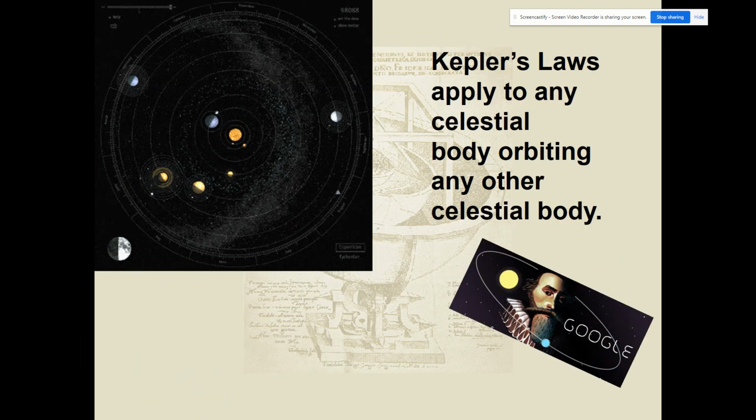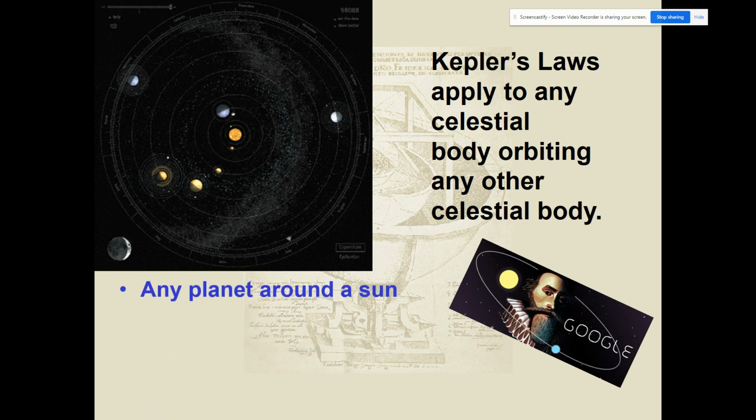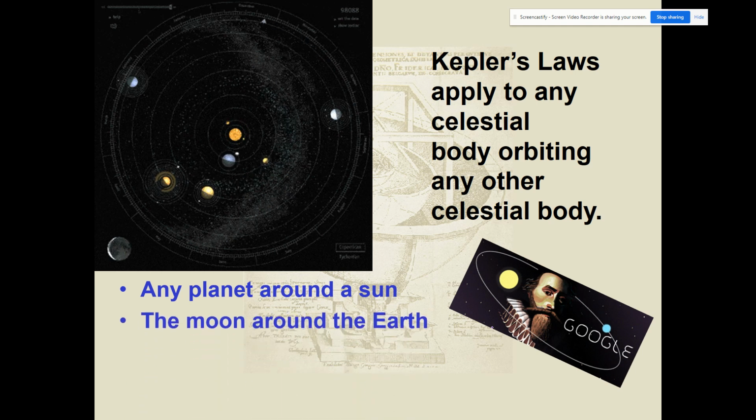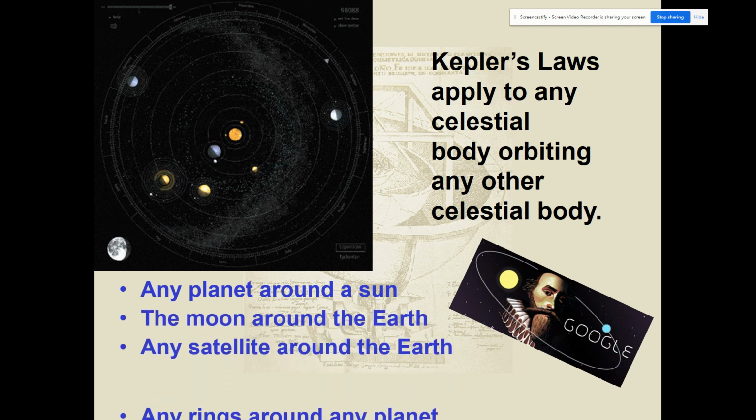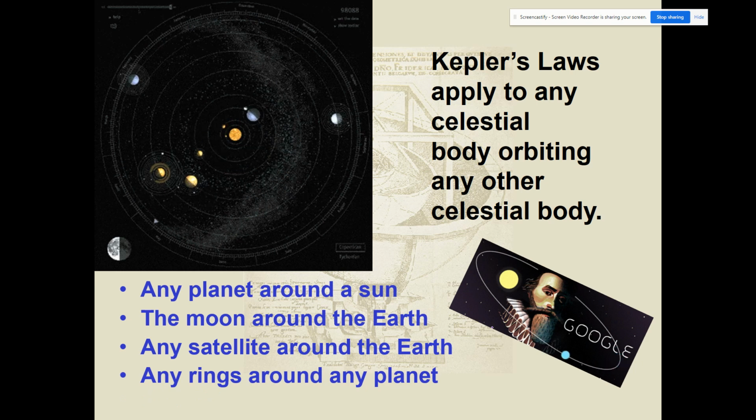All right, Kepler's laws apply to any celestial body orbiting any other celestial body. All the planets going around the sun, any moons going around planets, any satellites going around the planets, and even the rings around the planets all follow Kepler's laws of planetary motion. It was phenomenal because back then the telescope was not even invented.